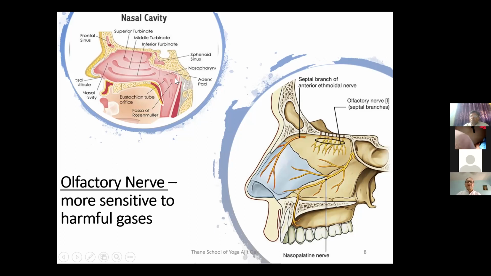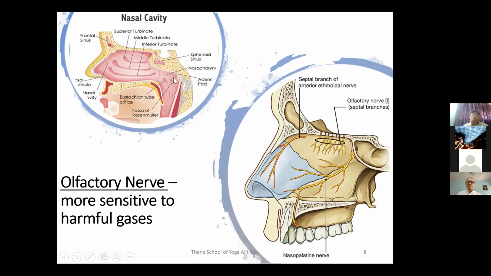So there are two types of lymphatic glands. I hope you know about the lymphatic tissue or lymphatic system. There are lymphatic glands called adenoids, and below that there are tonsils. So these are the lymphatic glands. Of course, this is the gateway of the body for the air. So any infection, any bacteria or microorganism that enters the nasal cavity through the air will be trapped by these glands, the adenoid glands and tonsil glands.